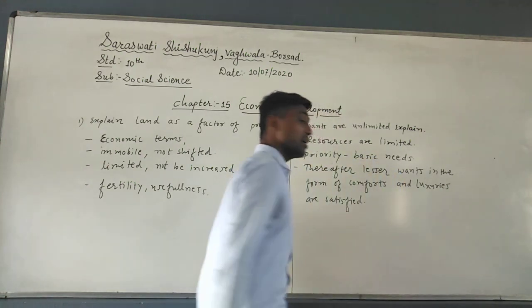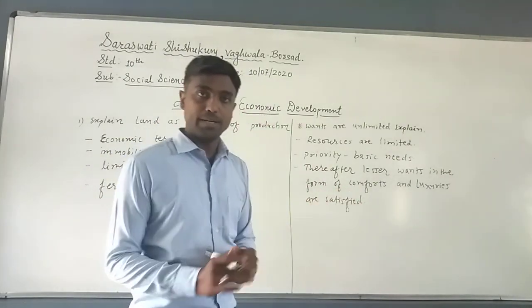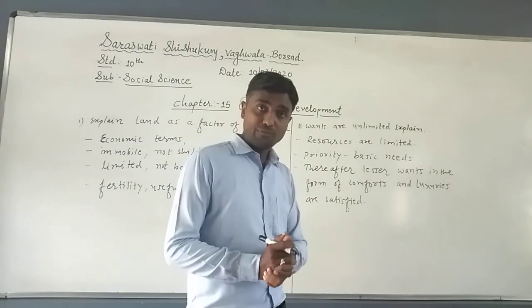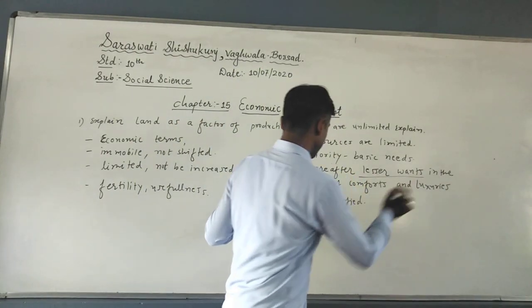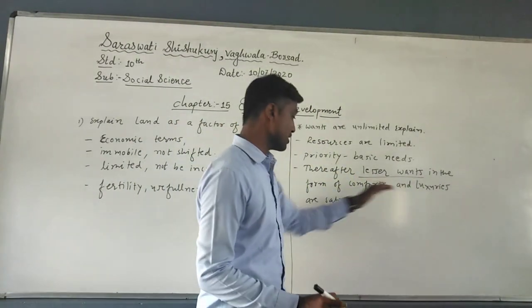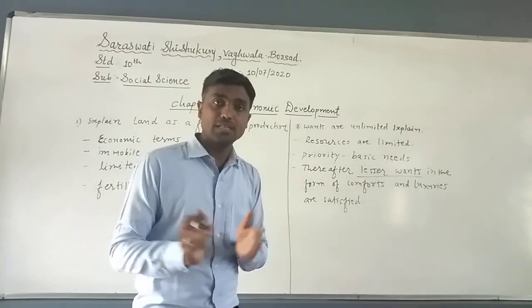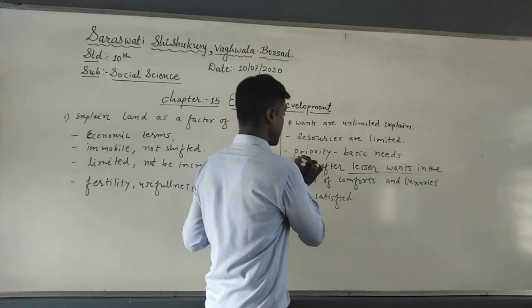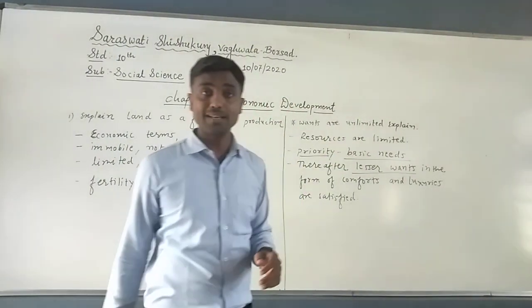It means if we have completed our earlier wants, then only if we have the resources, the lesser wants, comforts and luxuries, should be satisfied later. But which want should we satisfy first? That is why we give priority to basic needs, for example food, clothes and shelter.